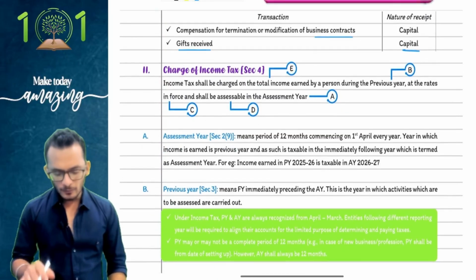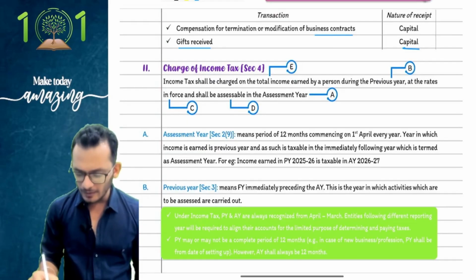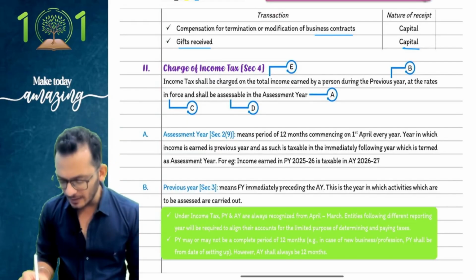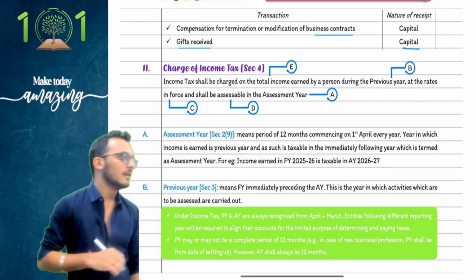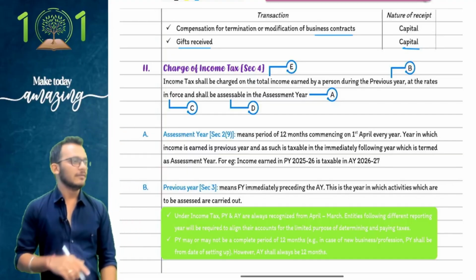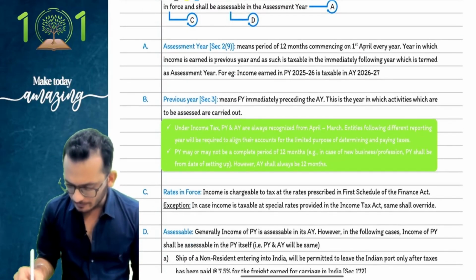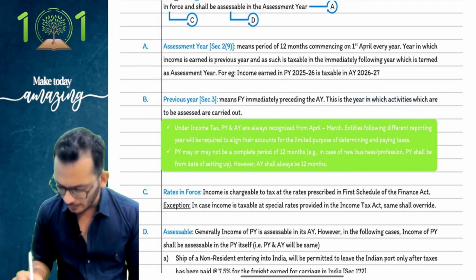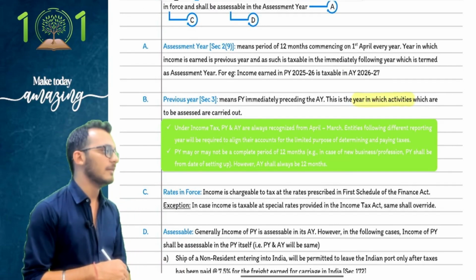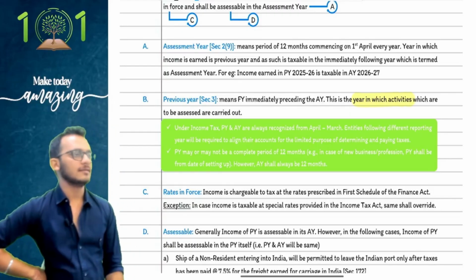Very good. Then we moved forward to understand the charging section, where we said the charging section says total income will be taxable for income tax, earned by a person during the previous year at the rates in force, assessable in the assessment year. We have learned what is person, what is the previous year definition. Previous year means the year in which you earn, the year in which you carry out your activities. This is what is called your previous year.